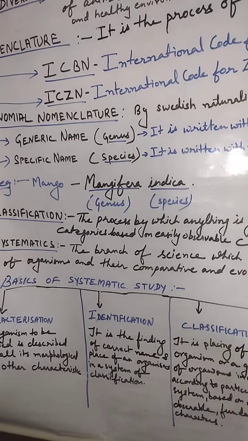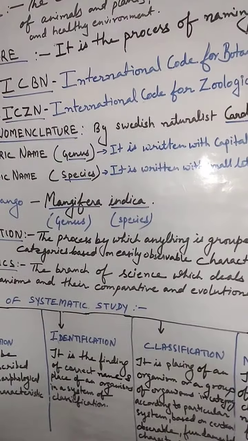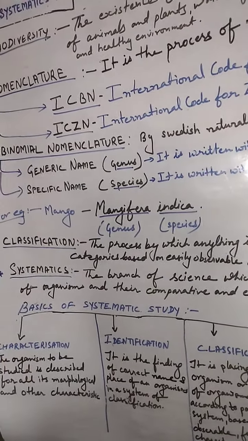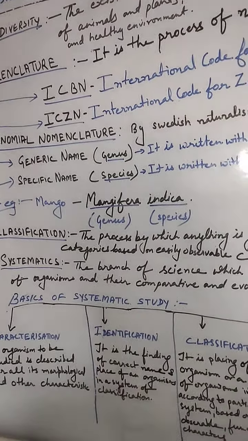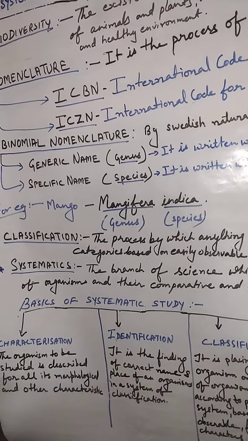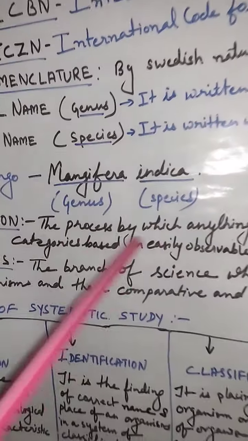So we have to devise some means so that it can be possible to read them easily, and this process is called classification, which can be defined as anything grouped into convenient categories